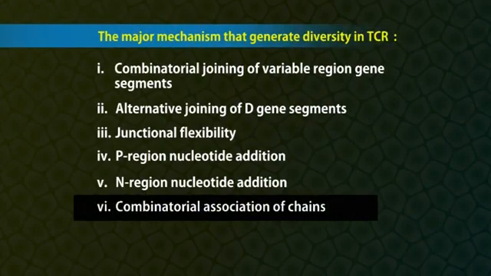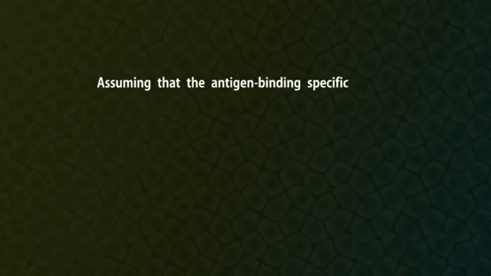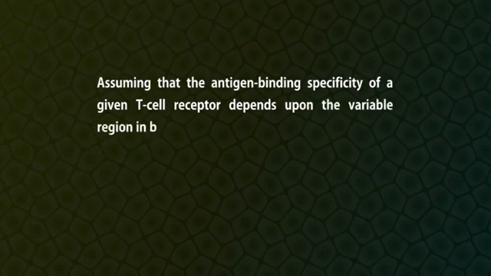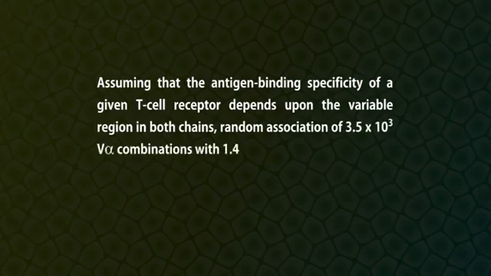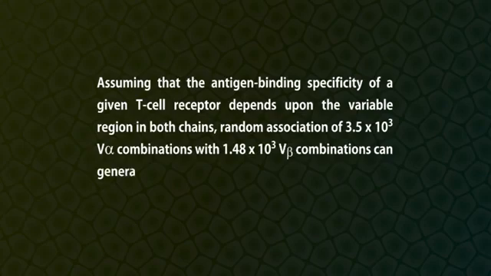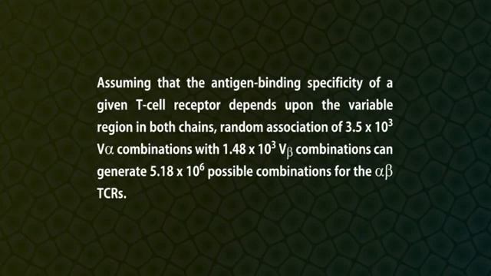Combinatorial association of genes. Finally, the combination of the two genes in the heterodimer also contributes to TCR diversity. The antigen binding specificity of a given T cell receptor depends upon the variable regions in both chains. Random association of 3.5 × 10³ V-alpha combinations with 1.48 × 10³ V-beta combinations can generate 5.18 × 10⁶ possible combinations for the alpha-beta TCRs.